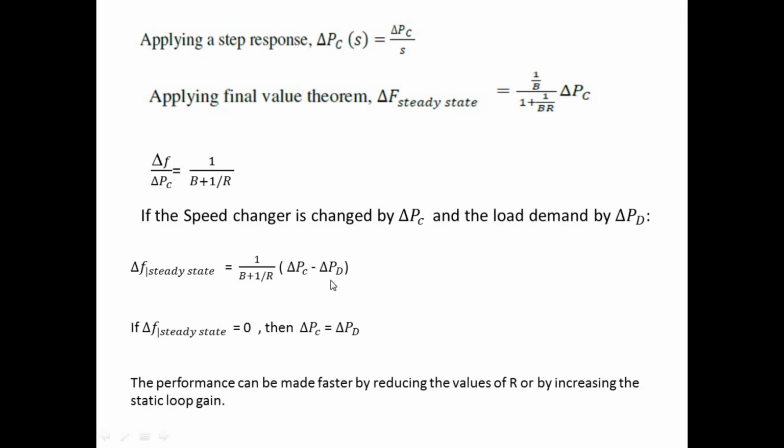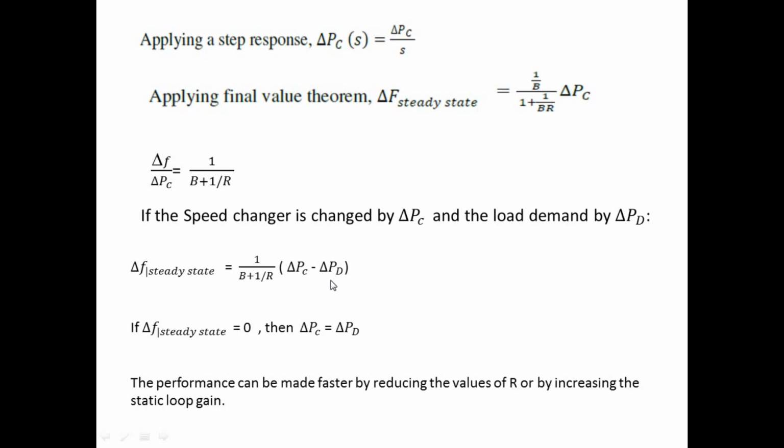But this is not possible because we cannot predict the variation in the power demand. So we cannot bring the steady state error in the frequency to 0 simply by adjusting the value of del PC according to the value of del PD, because del PD keeps on varying. So there is no use in adjusting del PC alone in order to get del F steady state to 0.